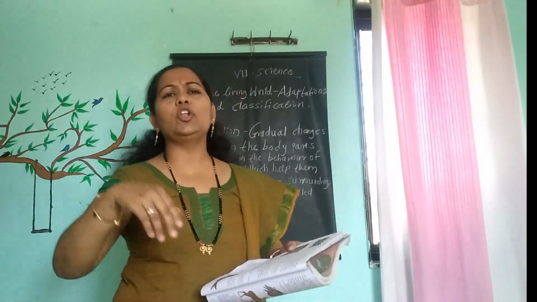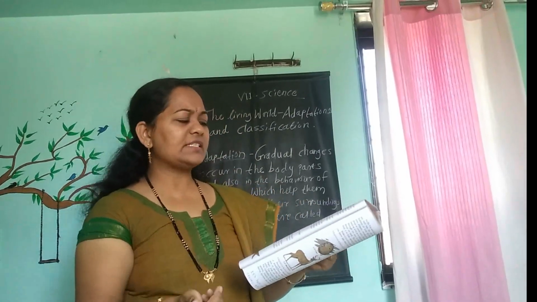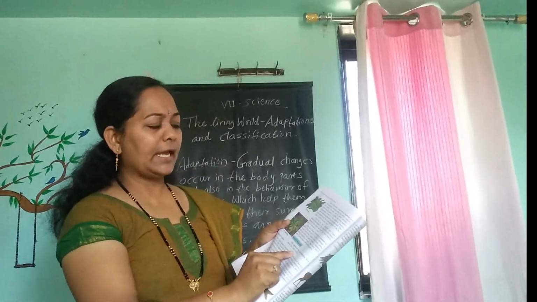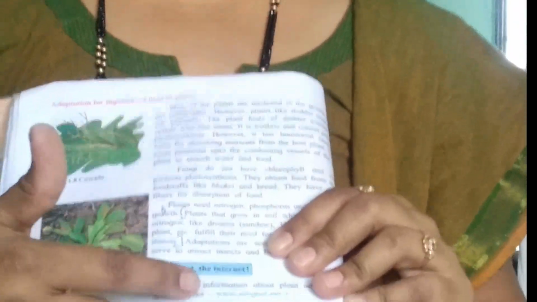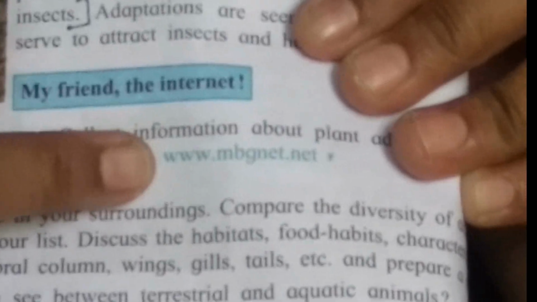So in today's lecture I told you a lot about adaptation, plants' adaptation, how plants are adjusting themselves. For more information, you can collect more plants and their information on www.mbgnet.net. On your page number 4, they give one website there. You can open that website and see more changes in other plants also. Go through that, students, for your deeper study.